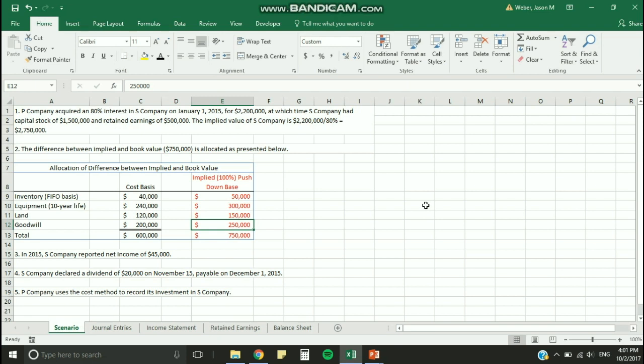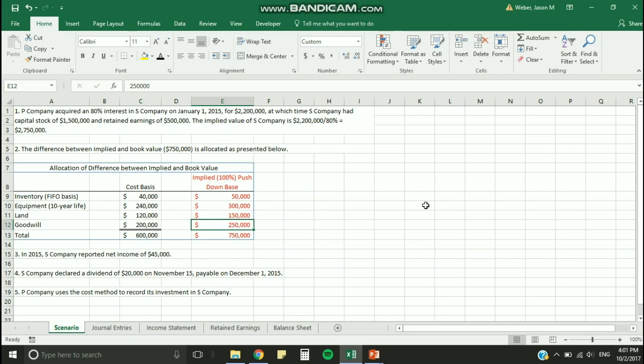First, let's set up the scenario. P Company acquired an 80% interest in S Company on January 1st, 2015 for $2,200,000, at which time S Company had capital stock of $1,500,000 and retained earnings of $500,000 for a total book value of $2 million. The implied value of S Company is $2,200,000 divided by 80%, which equals $2,750,000.